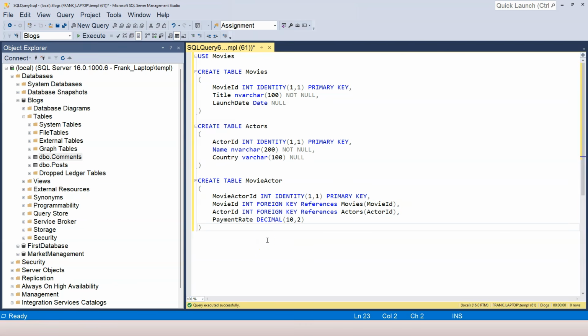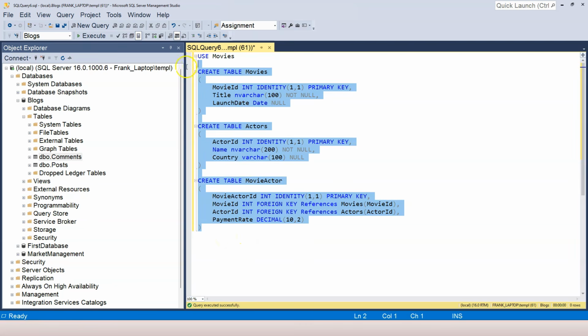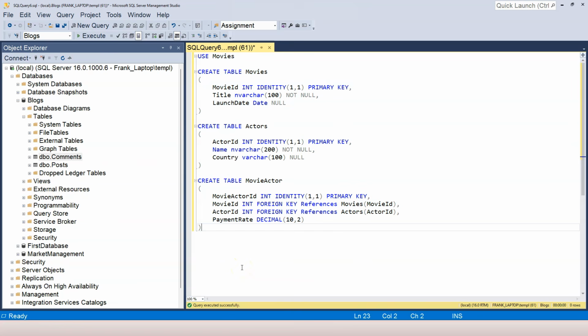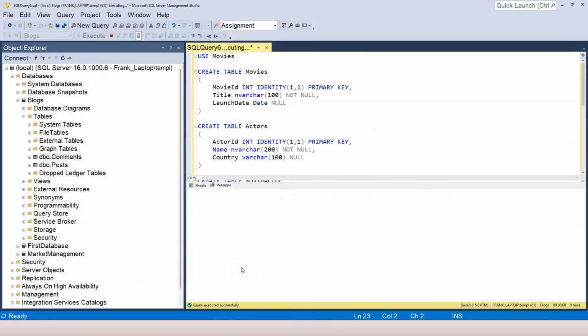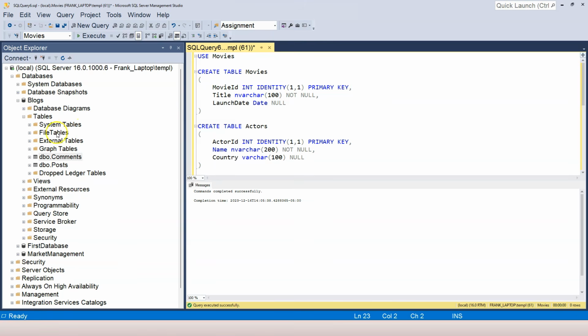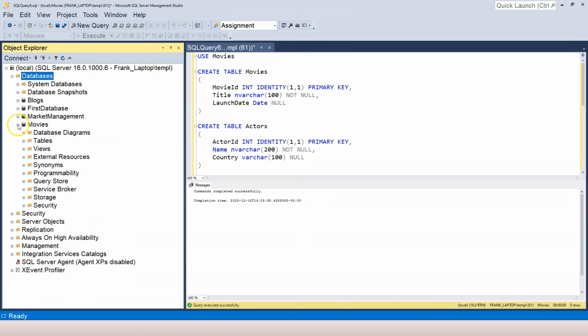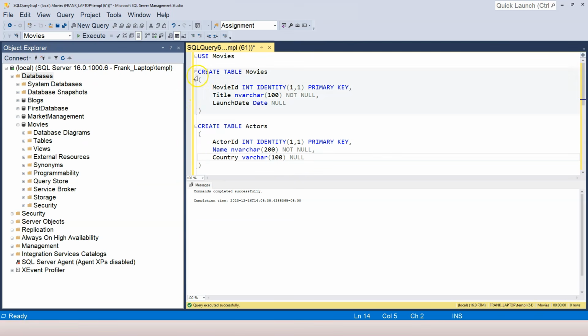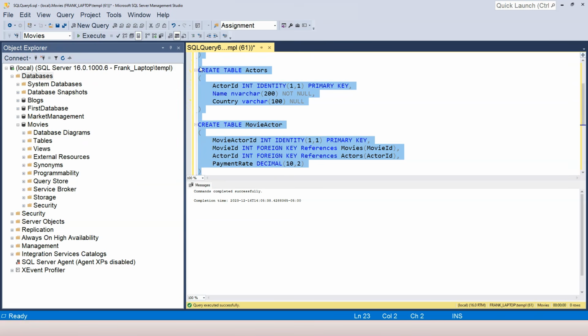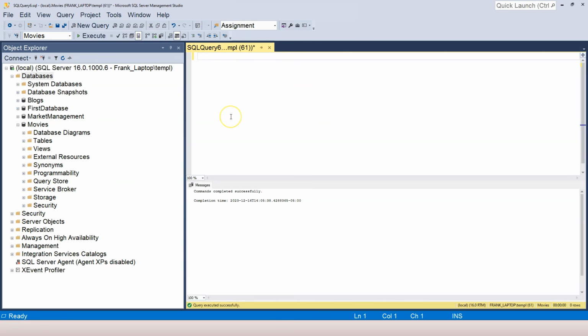Okay, now I can press F5 to execute all of these SQL statements. Okay. I press F5. Now everything is executed. Now you can refresh the database, and you can see the movies database right here. Now I'm going to delete everything, and I'm going to use exec, okay, just to practice this, and then stored procedure help.